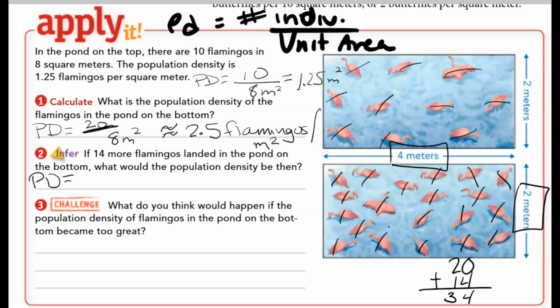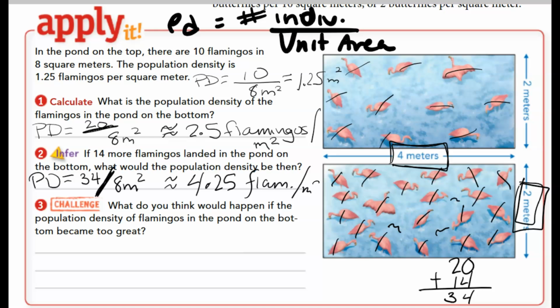So now let's say we added more birds, and now we have 34 flamingos divided by our area, which hasn't changed, it's still 4 times 2, so it's still 8 meters squared. And if we do 34 divided by 8, now we get 4.25 flamingos per meters squared.